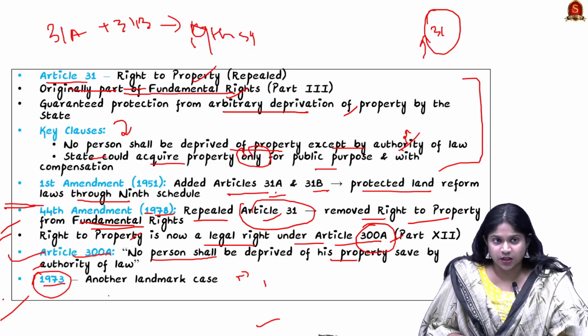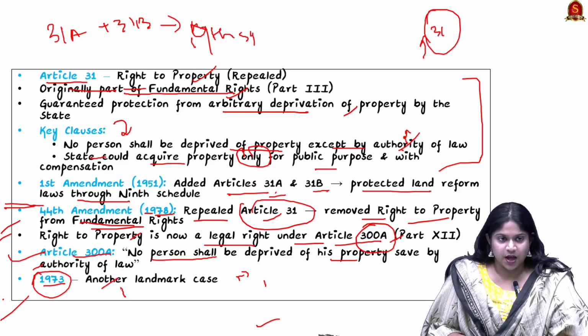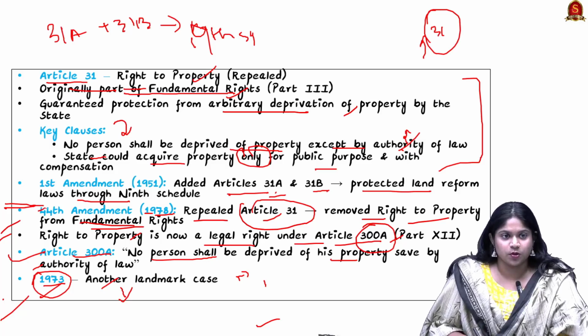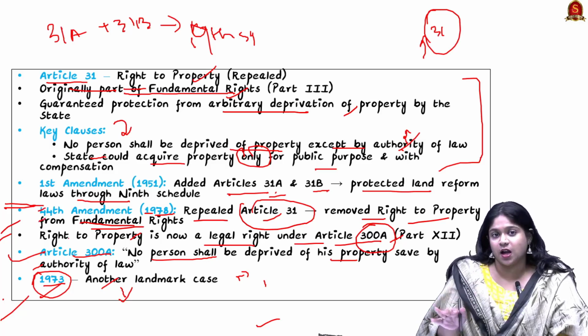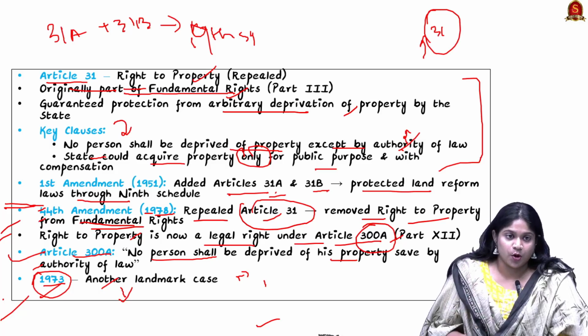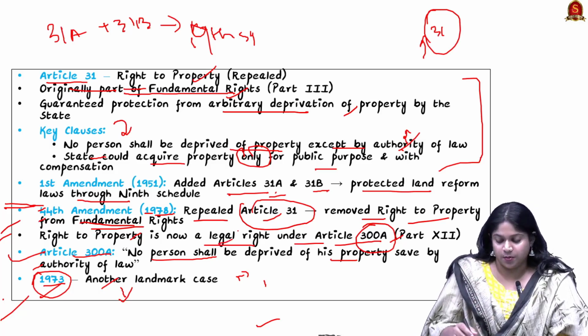Through that case, we all know that fundamental rights that are part of the basic structure cannot be amended, and this was given by the 1973 Kesavananda Bharati case. After 1973, the 44th Amendment came into effect, where they repealed Article 31 and made the right to property a legal right and not a fundamental right.